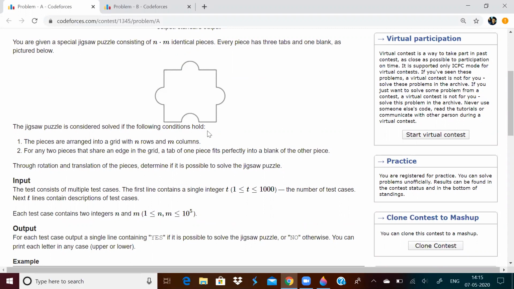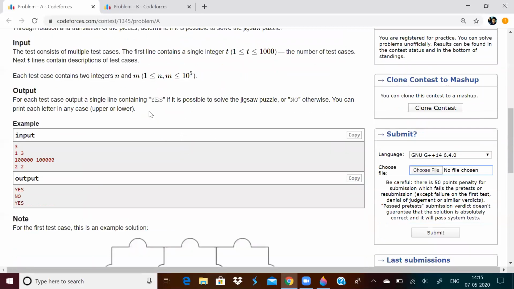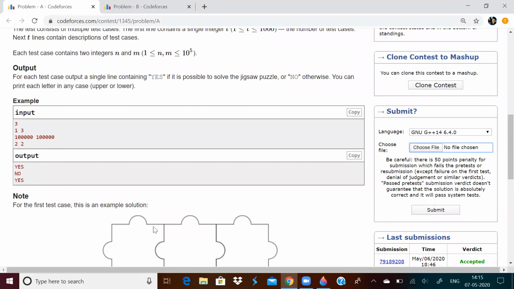And like that, for any two pieces, if they share an edge, this blank should be filled. And we have to determine if it is possible to solve the jigsaw puzzle. Basically, we are given n and m, and we have to determine whether we can solve. You have to say yes or no.